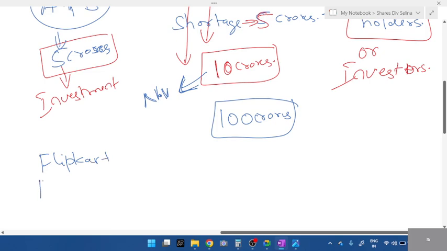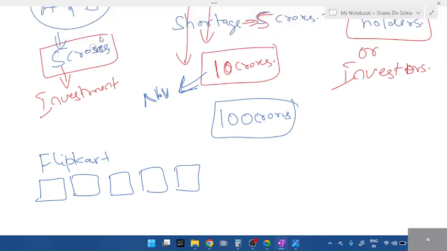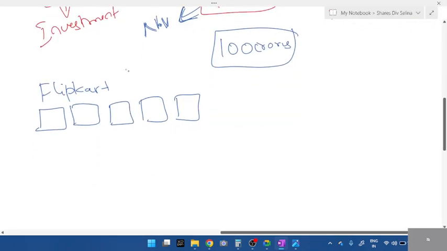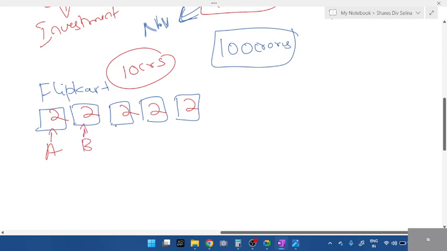They divide it into small parts, like 10 crores, I'll take it as 5 parts. They divide into 5 shares, students. If the entire value is 10 crore, how much is each share? Each share is how many crores? 2 crores. A has one share worth 2 crore, B has only 2 crores. The remaining 6 crores they got from some other investors. Imagine they got C, D and E, each invested 2 crores.